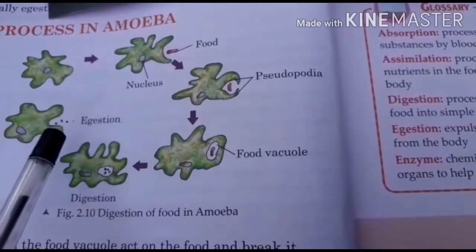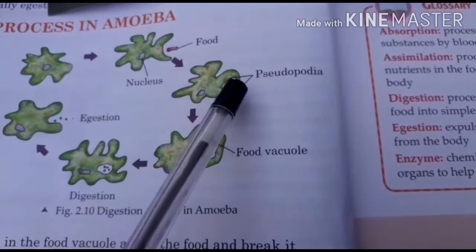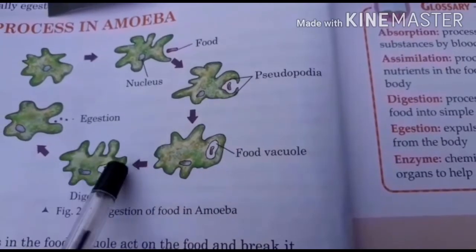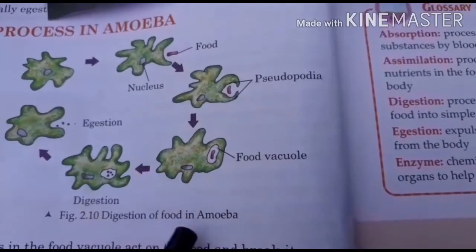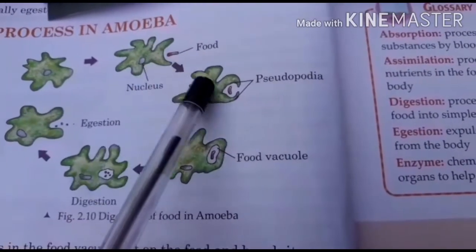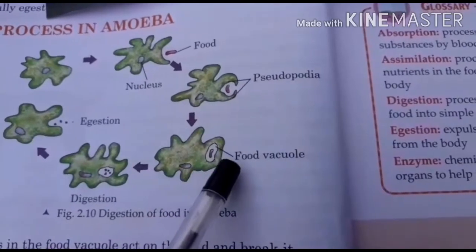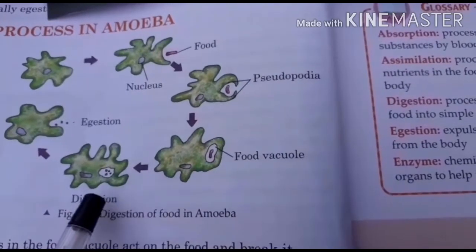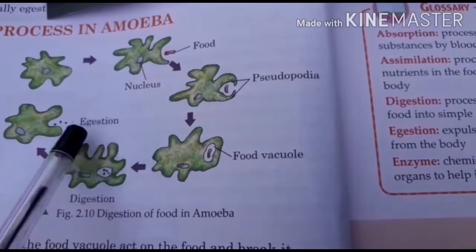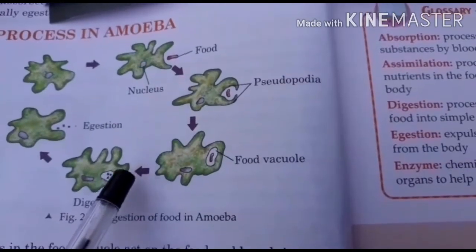You can see here, it has finger-like projections called pseudopodia. So you can see how the digestion of food in amoeba takes place. First you can see food, then it goes to pseudopodia, then food vacuole, then digestion, then egestion. So this is how the digestion of food in amoeba takes place.